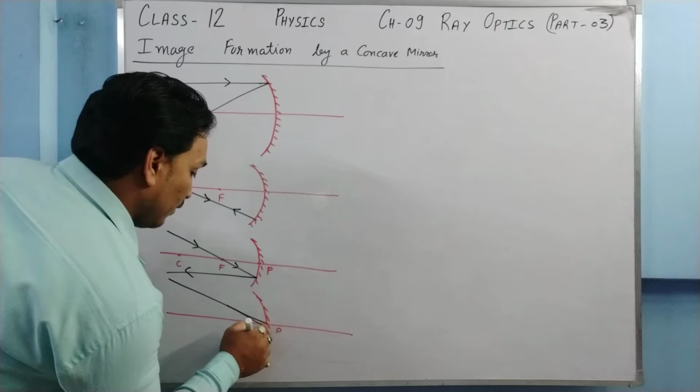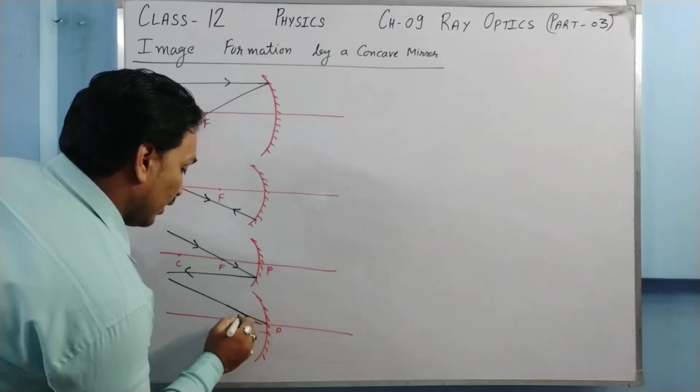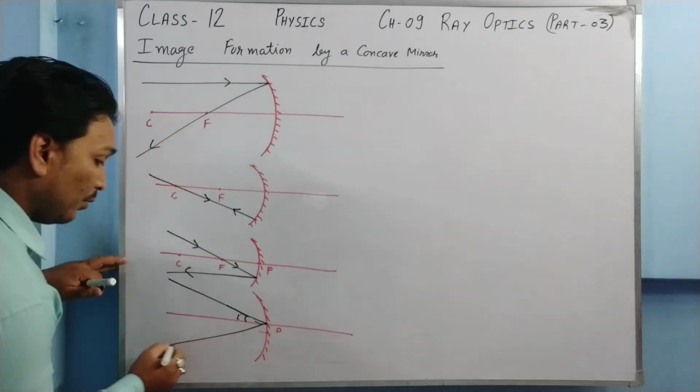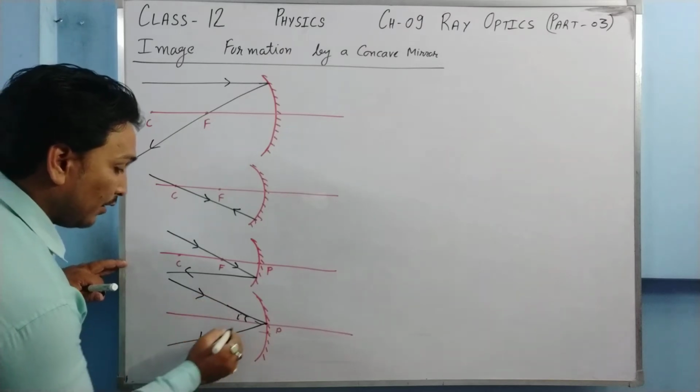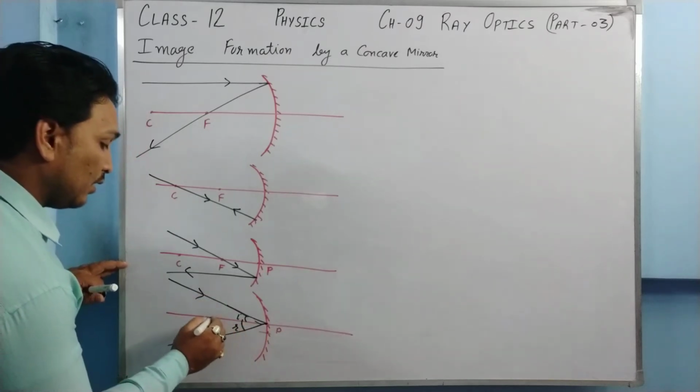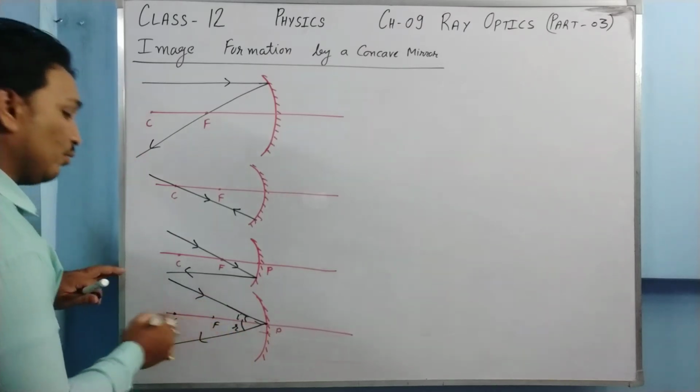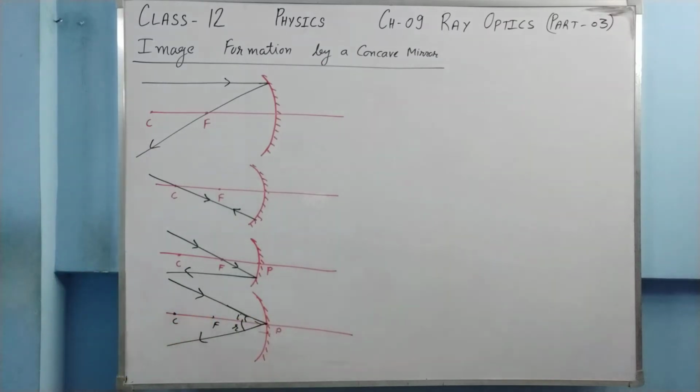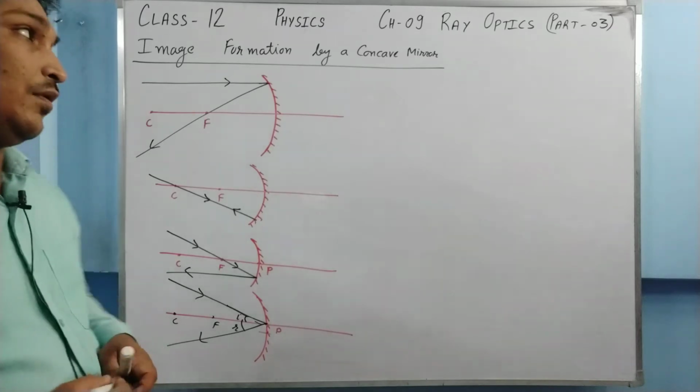Whatever angle it makes here, it makes the same angle and gets reflected back with the principal axis. Why is it so? Because the principal axis acts as a normal for it. So these are the four fundamental rays, and with the help of these rays we try to find our images.